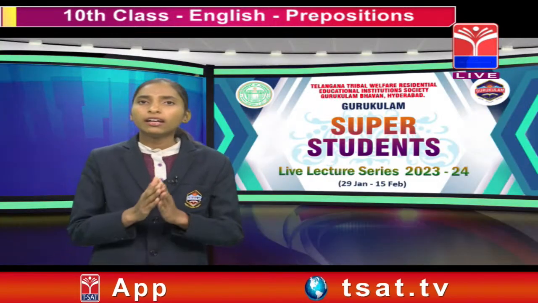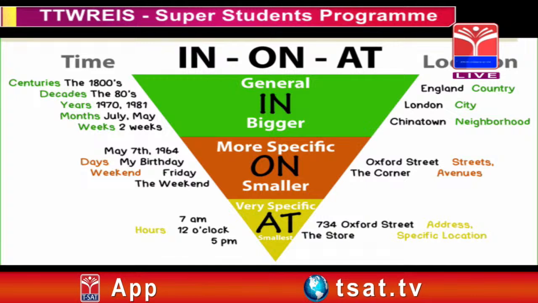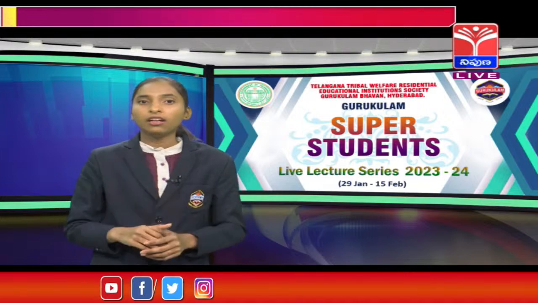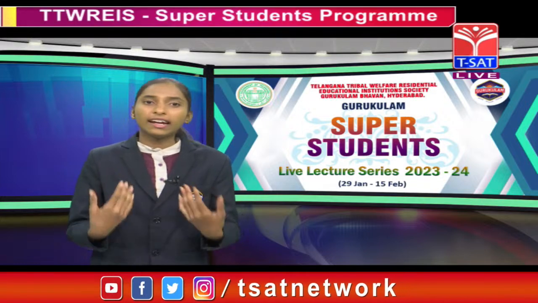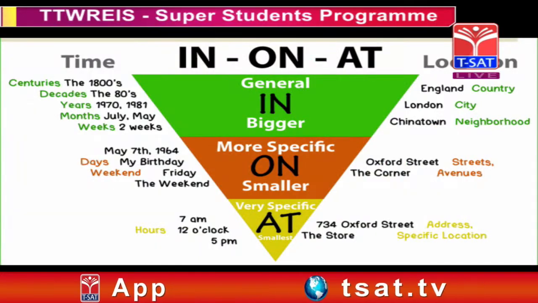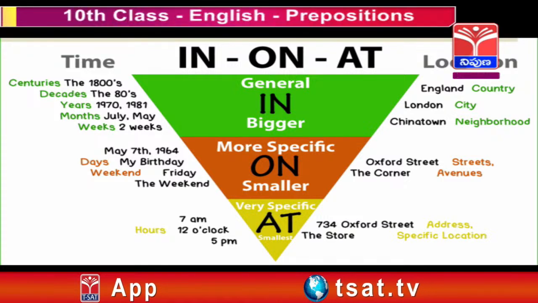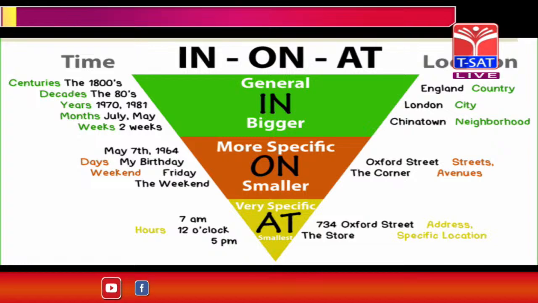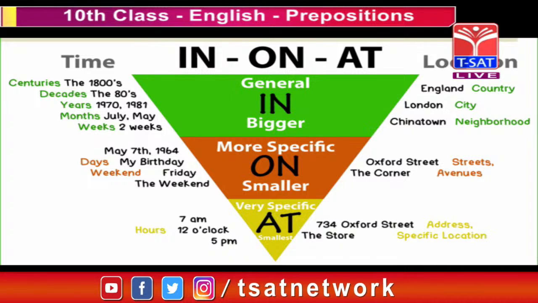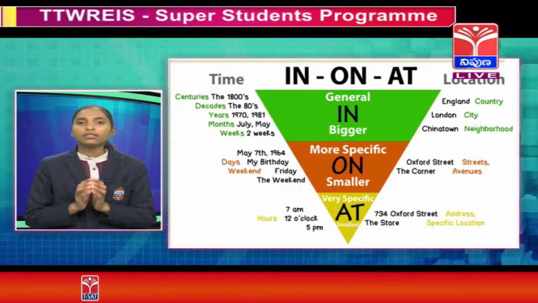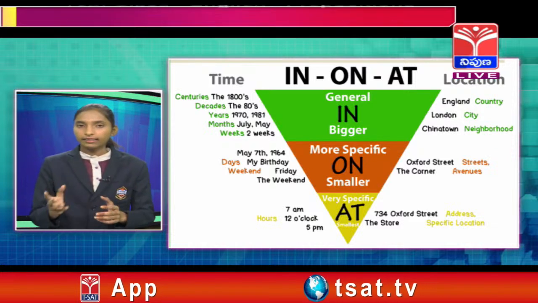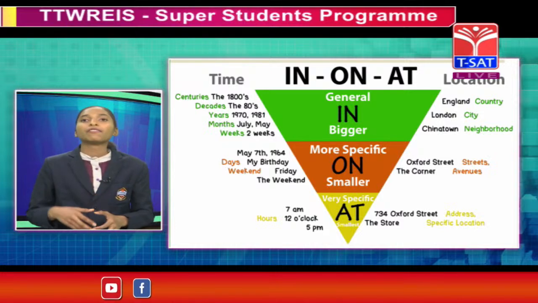Next, I want to explain about in, on, at. We use in, on, at in time and location. In is a general one and bigger one. In is used for time like in centuries, in decades, in years, in months, in weeks, etc. For example, in the 80s, in 1924, in 2024, in July, in May, in 2 weeks, in 5 weeks, etc. We use it like this. And next, in location, we use in as in England, in London, in South Korea, in Chinatown, etc. These are the examples for in when we use it in location.